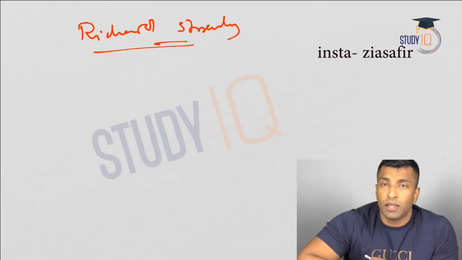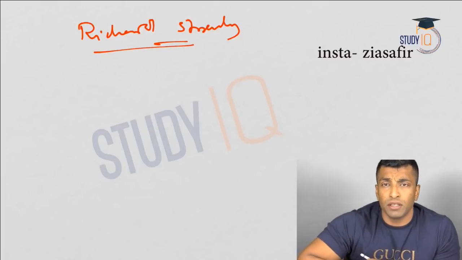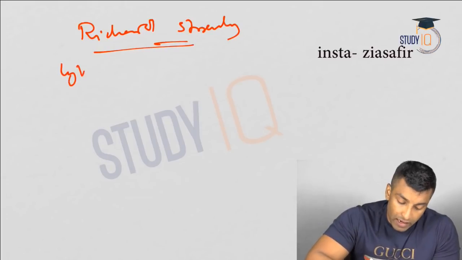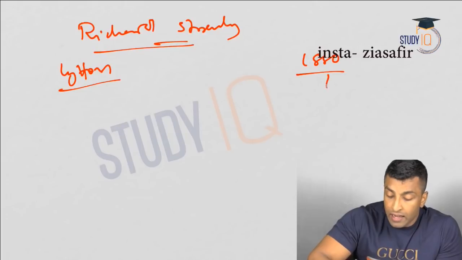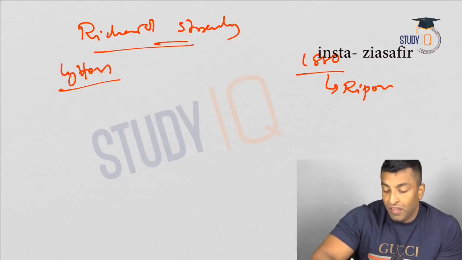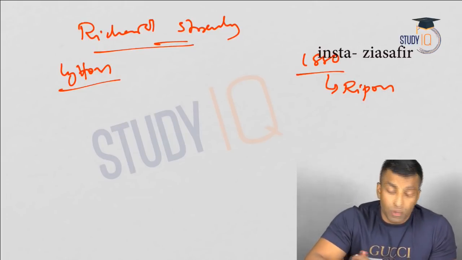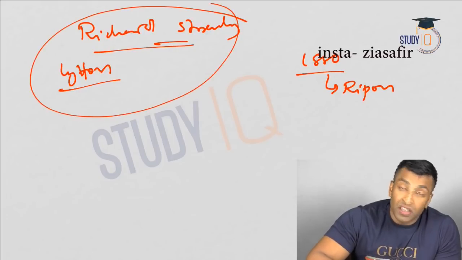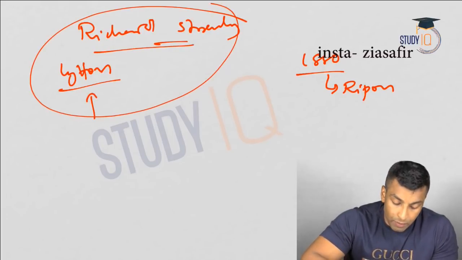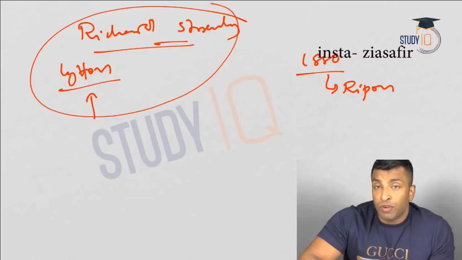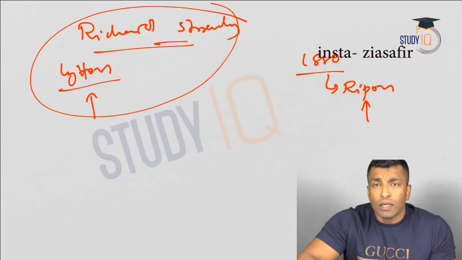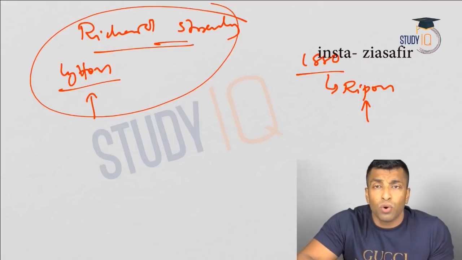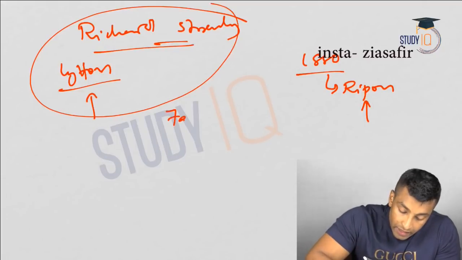Richard Strachey is actually the head of the commission. Okay, and it was appointed by Lytton, but the famine code was drafted in 1880 under Ripon. Okay, so that has to be very clear for you. Who appointed the commission? Lytton appointed, and the commission was headed by Richard Strachey. And when the famine code was drafted, it was under Lord Ripon's time in 1880. So we'll quickly discuss about that famine code here. Okay, so famine code 1880.